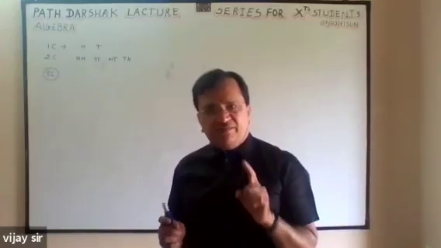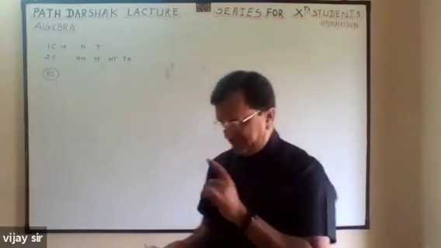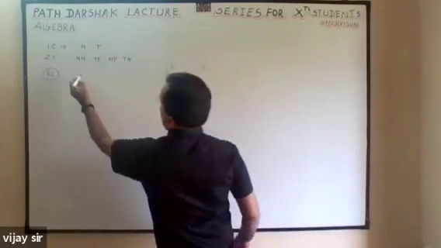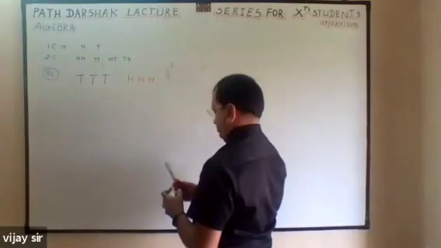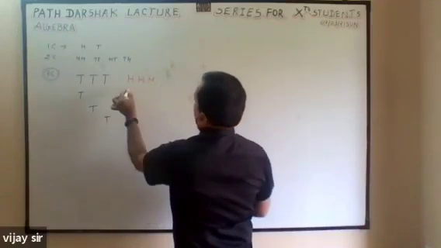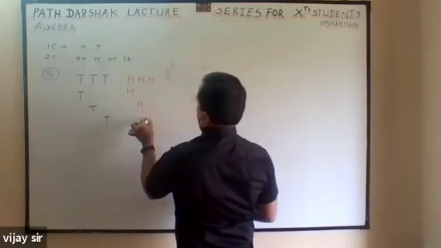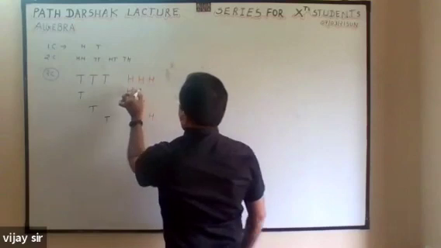There is a relation between the number of sample space and the number of coins. Remember that, at the end I am explaining. So for three coins, TTT, HHH, head, tail, head. Then here first T, then second T, then third T. First same, second same, third same. Now opposite you have to fill.